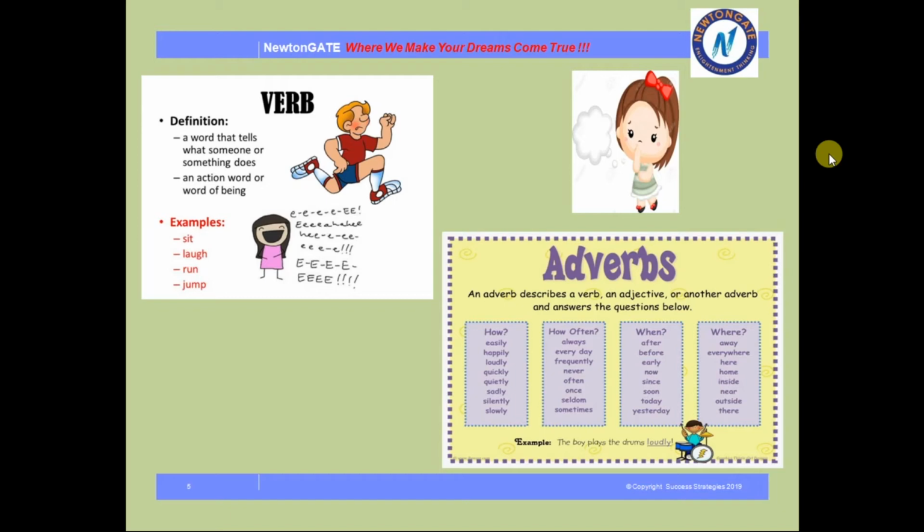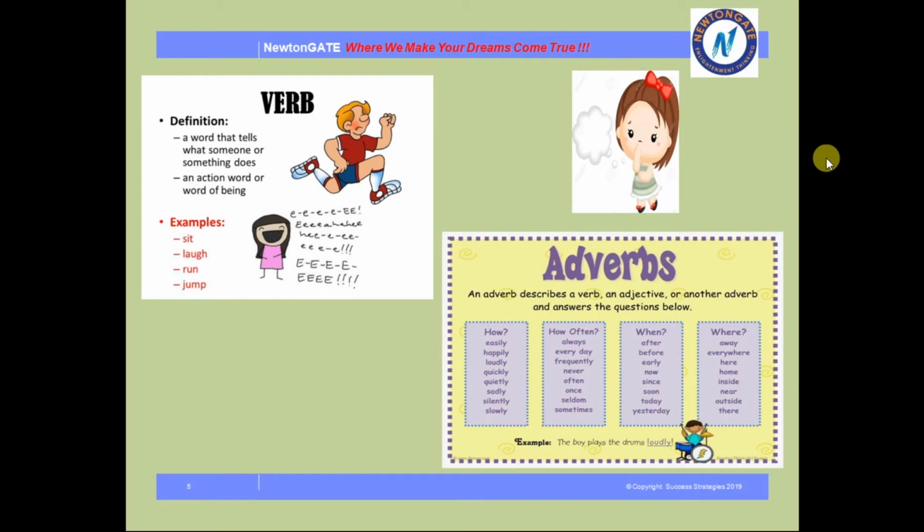Now, verb. What is verb? Actually, verb is an action word. Like sit, laugh, run, jump. She is sitting on the couch. What she is doing? She is sitting. So, sitting is an action word. This is a part of verb.